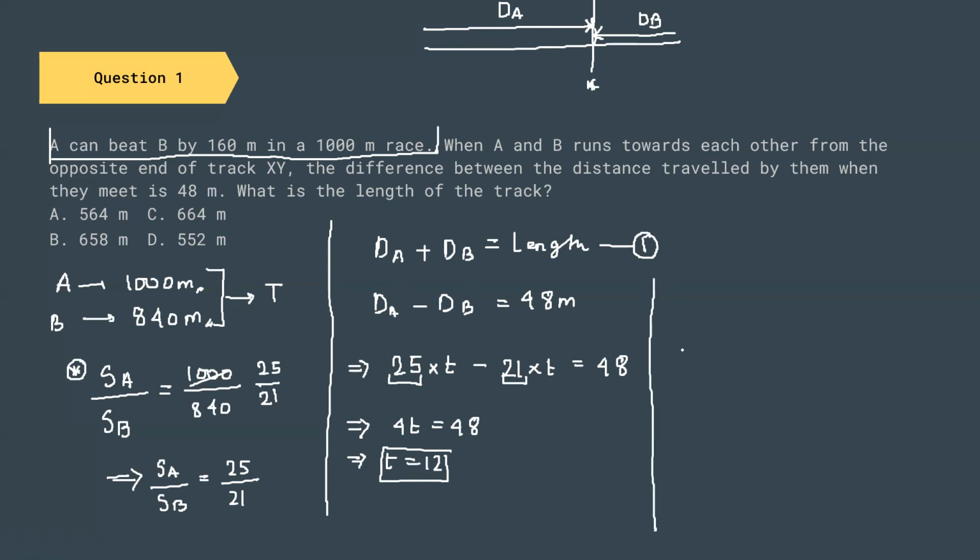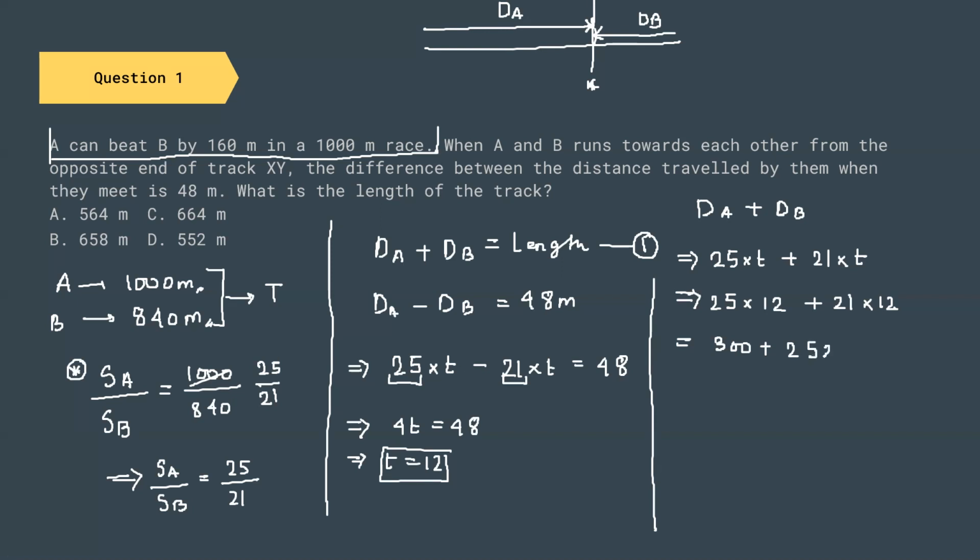So once we have done this one, let us find the total length of the track. Total length of the track from equation number 1 is dA plus dB. dA and dB can be written as 25 into T plus 21 into T, and T is 12, so 25 into 12 plus 21 into 12. 25 into 12 gives us 300, and 21 into 12 gives us 252. And if we add these two numbers, we get 552 meters.